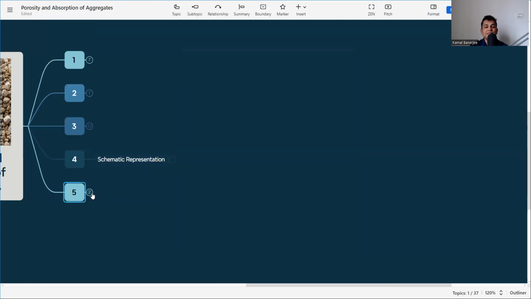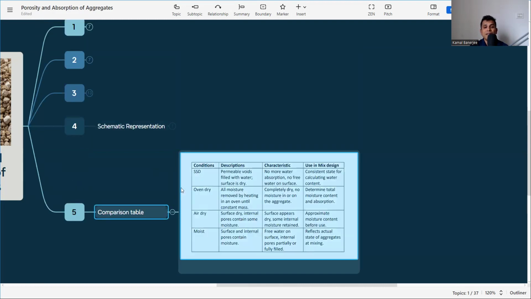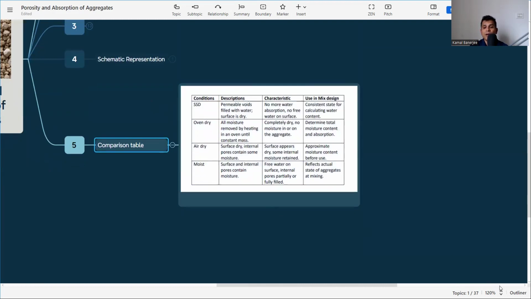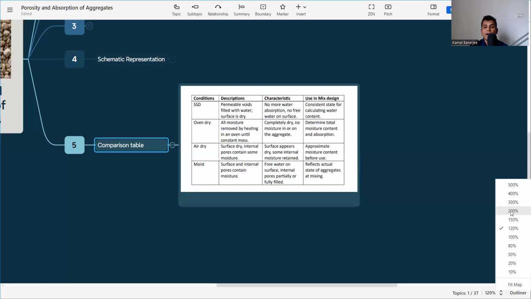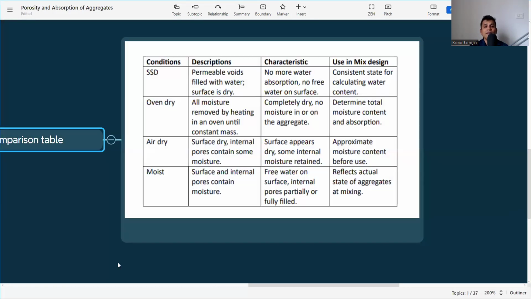Now next is the comparison table. There is a small comparison table between the moisture conditions, SSD, and other things. SSD condition: permeable voids filled with water, surface is dry, that we will discuss. Then characteristics: no more water absorption, no free water on surface. So in SSD condition, whatever the voids are filled with, it will neither release water into the mix nor absorb water from the mix. So it is a perfect condition, a consistent state for calculating water content.